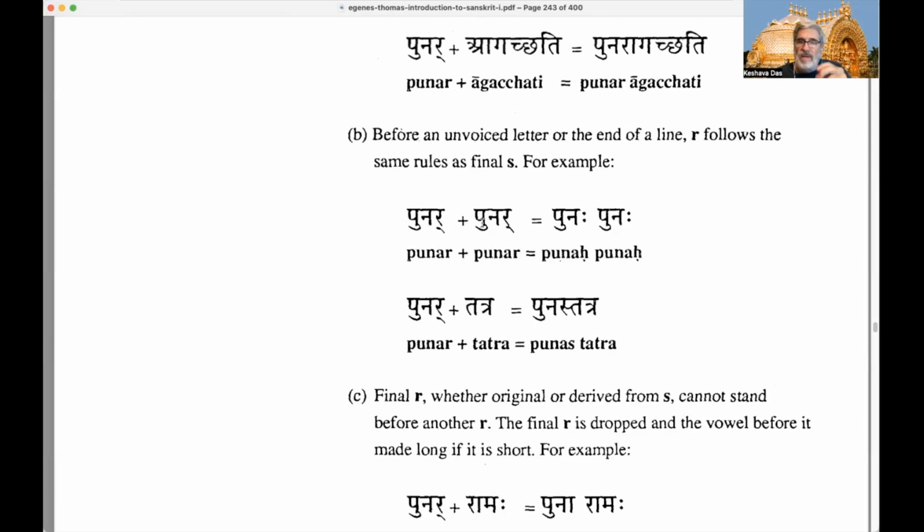And so it becomes also a visarga, right? So this is it, before an unvoiced letter or before the end of a line. So that's the first example.